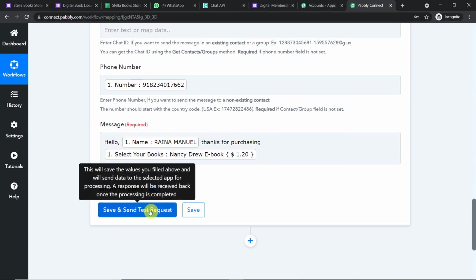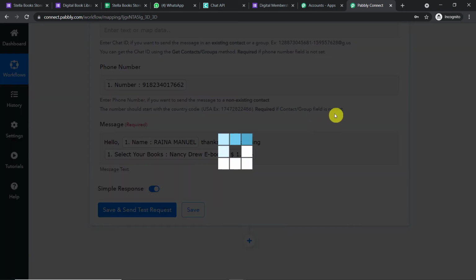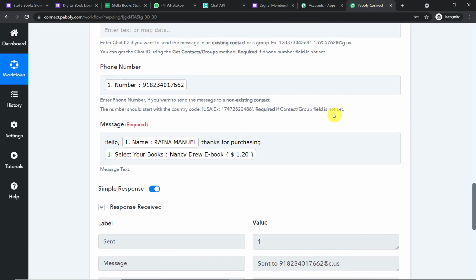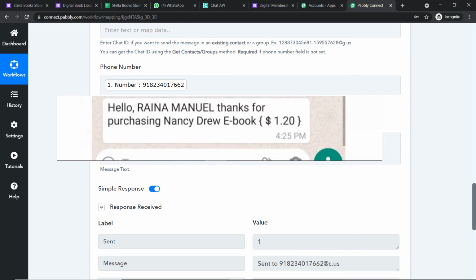Okay, and let me just click on save and send test request. Okay, so this is the message that has been given to Rina Manuel. Let me just straight away show you the message. Okay, so basically this is the screenshot of the message. Okay, so we have dealt with the first stage of integration.